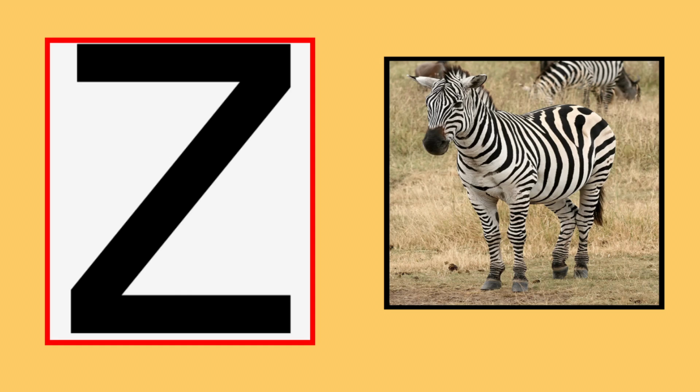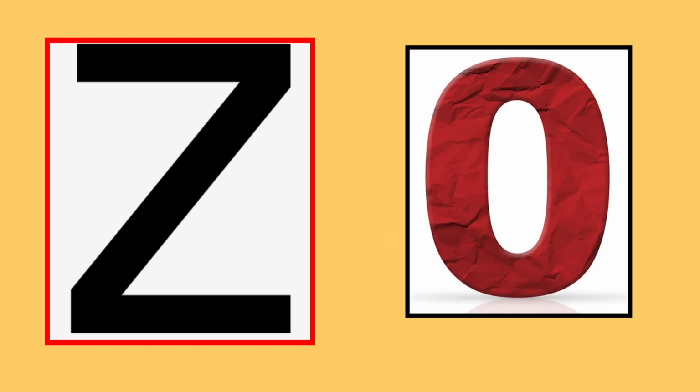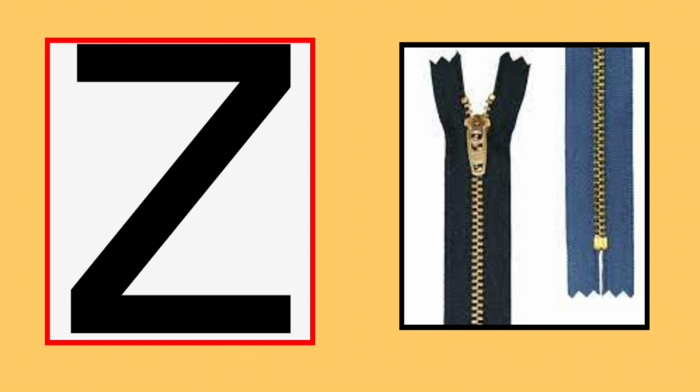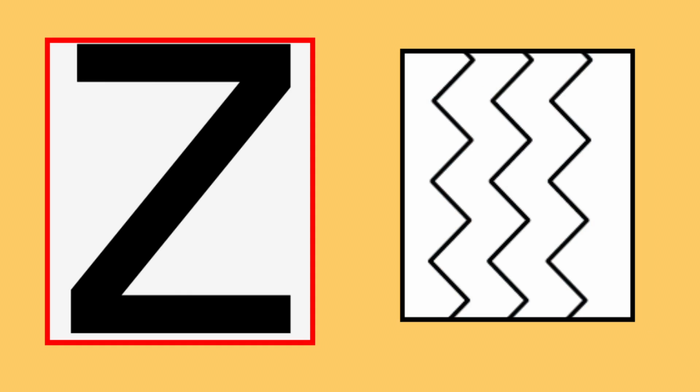Z is for zebra. Z, z, zebra. Z is for zero. Z, z, zero. Z is for zip. Z, z, zip. Z is for zigzag. Z, z, zigzag.